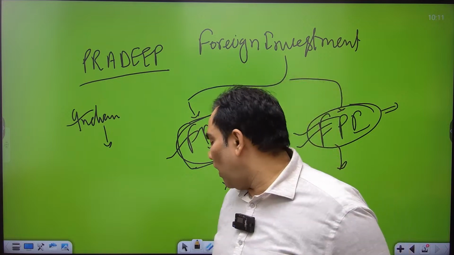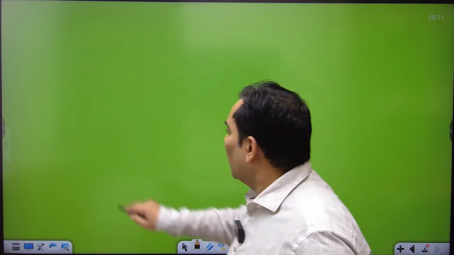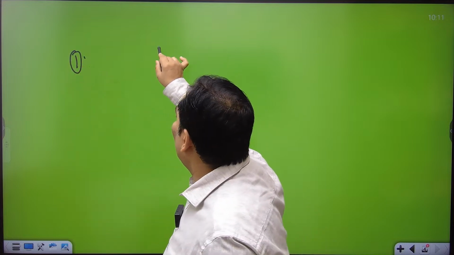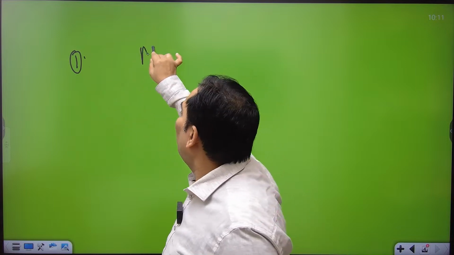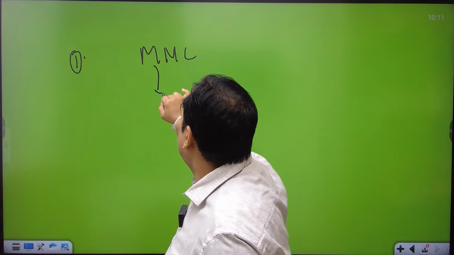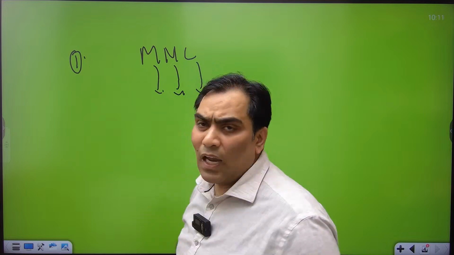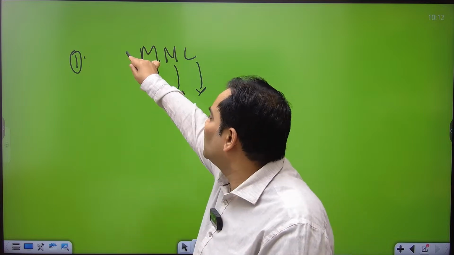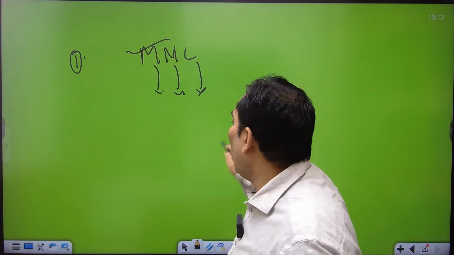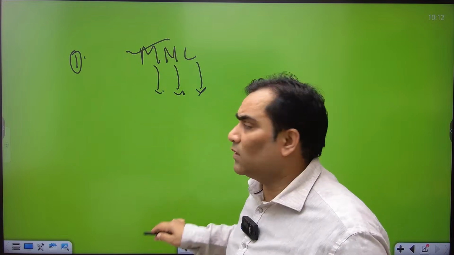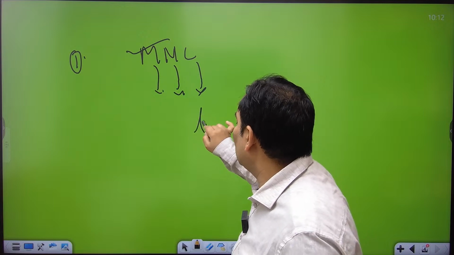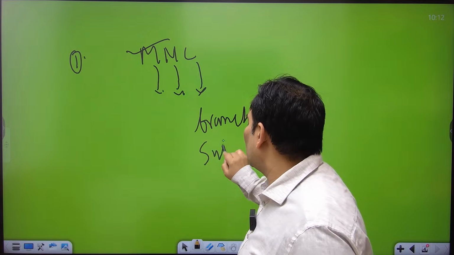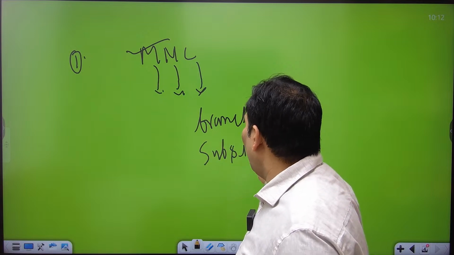Now when we talk about FDI, please be very clear about the sources of FDI. The source of FDI is in the form of MNCs, multinational corporations. FDI always comes into any country through MNCs only. MNCs can open their branches, they can open their subsidiaries, and they can have joint ventures.